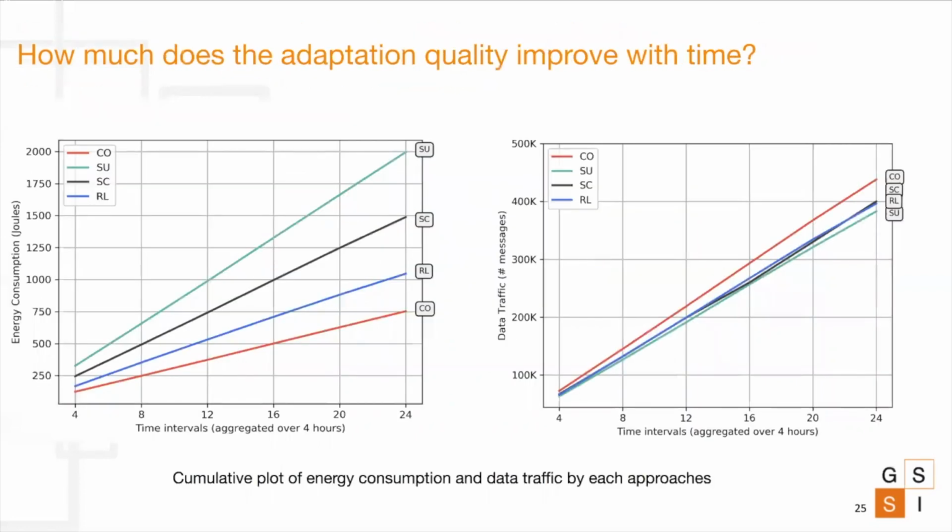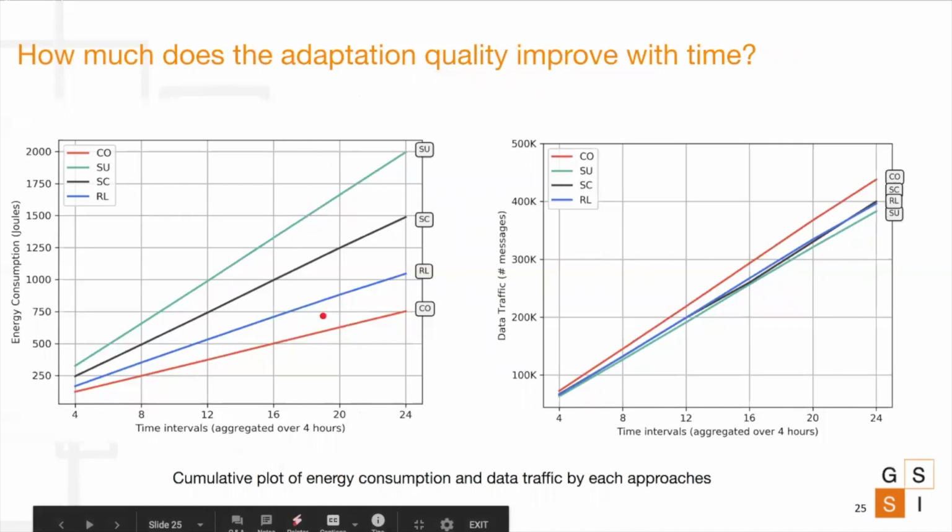Now the next important question is, what about the adaptation quality? How much does it improve with time? To calculate the quality of adaptation performed, we computed how the energy and data traffic savings improve as time progresses. To do this, we created a cumulative plot of the energy consumption and data traffic while using each of the approaches, aggregated over a period of 4 hours. So basically, we will have 6 interval periods. These plots are depicted here.